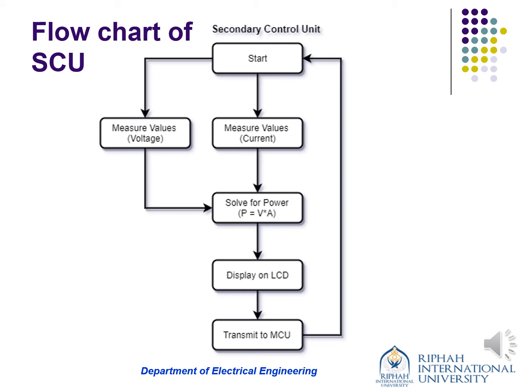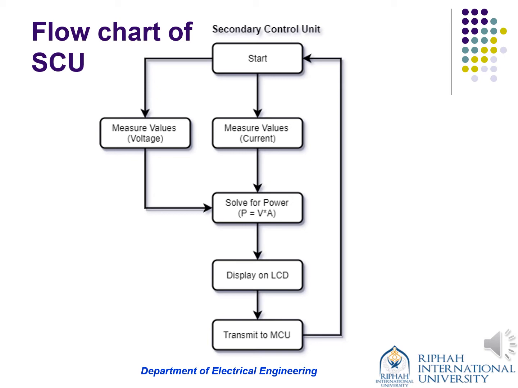Bismillahirrahmanirrahim. This is the flowchart of our secondary control unit. Basically, from the secondary control unit we have to calculate the values of our voltage and our current with the help of the formula of power, which is power equals V into A. We will get the value of power and then we will display it on the LCD.